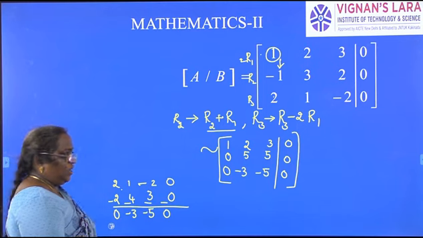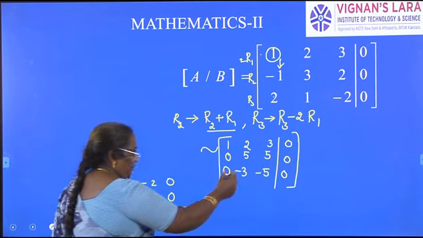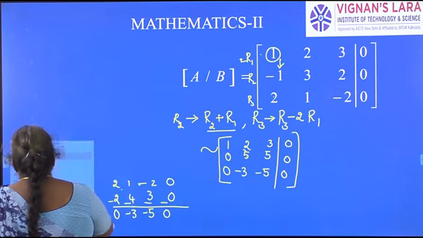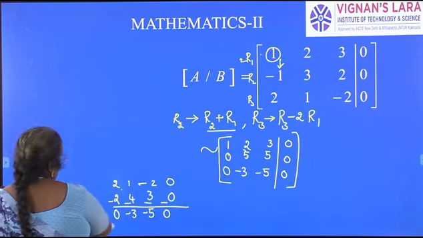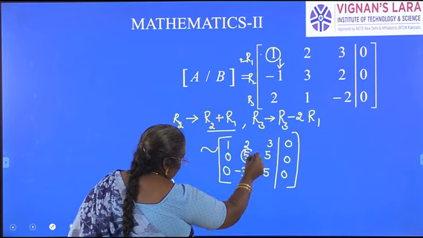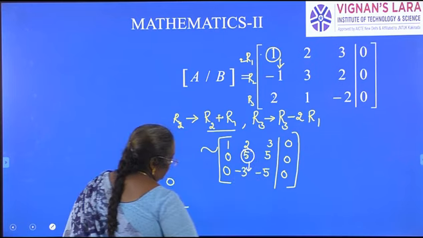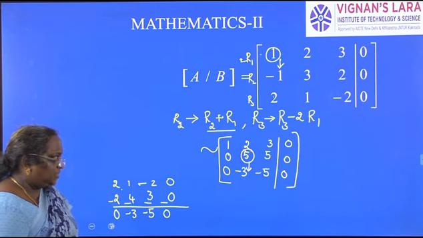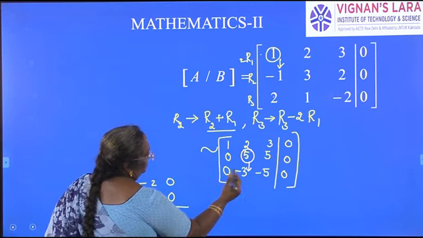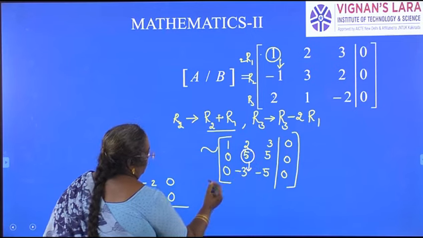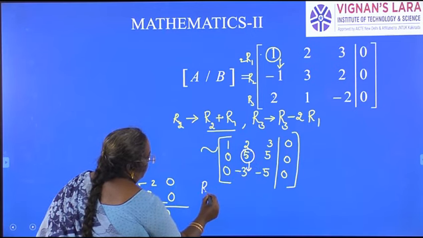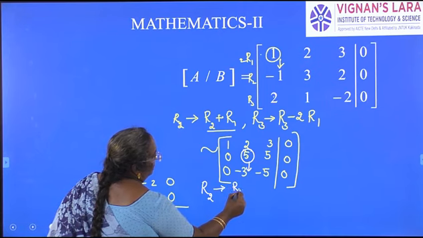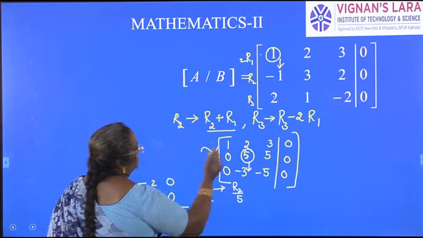Now, to reduce it to echelon form, one more operation is needed. Using this element, I have to make this element 0. Then it will be in echelon form. If you want to be more convenient, just divide row 2 by 5 so that it becomes 1.